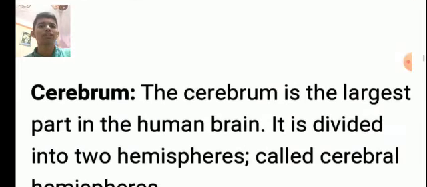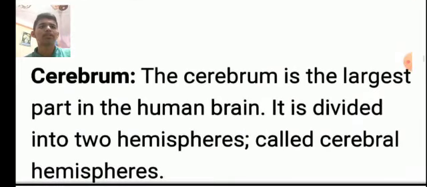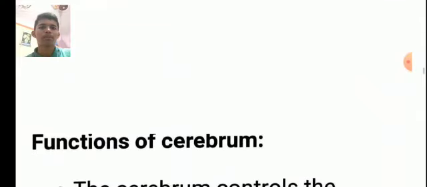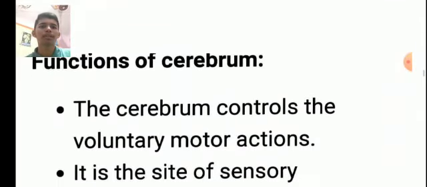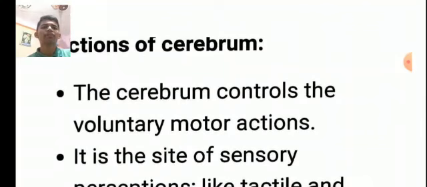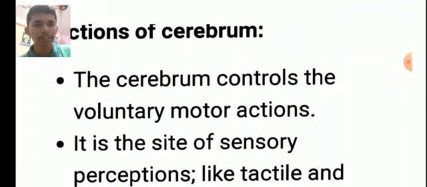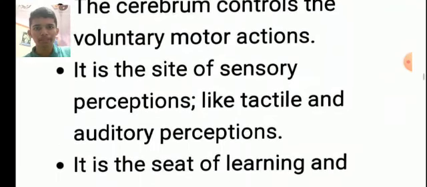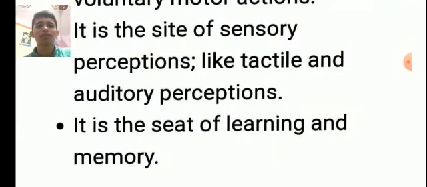Then what is cerebrum? Cerebrum is the largest part of human brain. It is divided into two hemispheres called cerebral hemispheres. Now, what are the functions of cerebrum? The cerebrum controls the voluntary motor actions. It is the site of sensory perception like tactile and auditory perception. It is a seat of learning and memory.